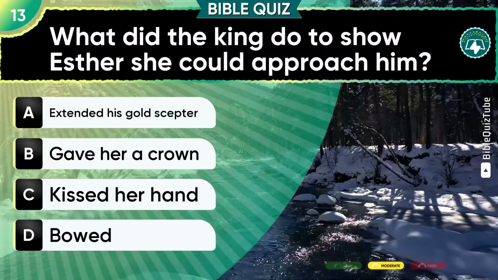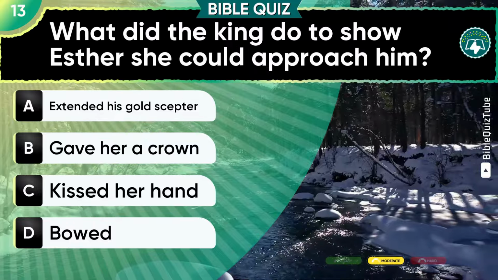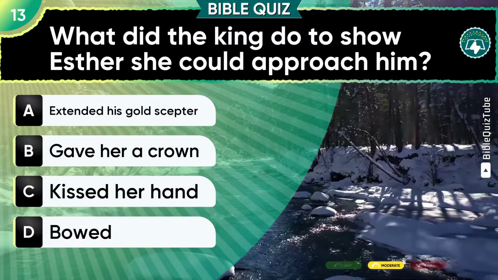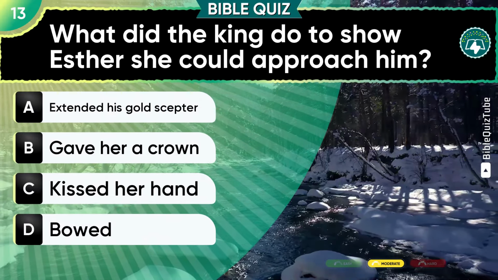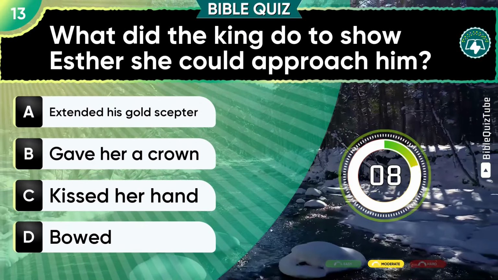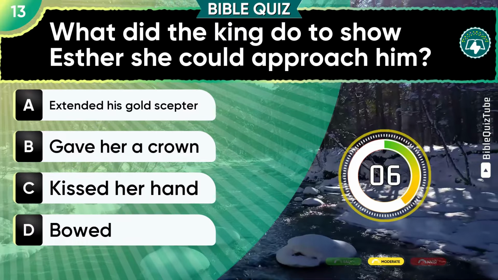Question 13. What did the king do to show Esther she could approach him? A. Extended his gold scepter. B. Gave her a crown. C. Kissed her hand. D. Bowed.